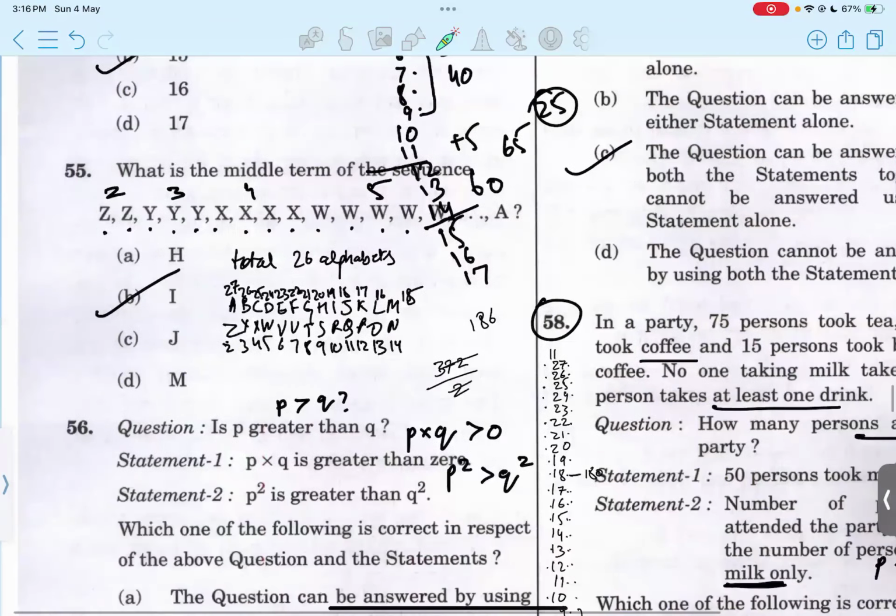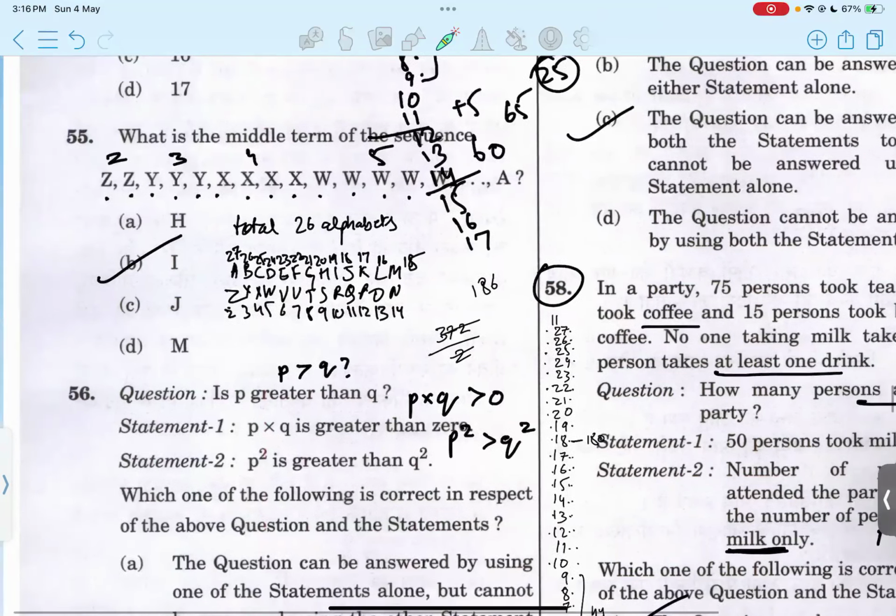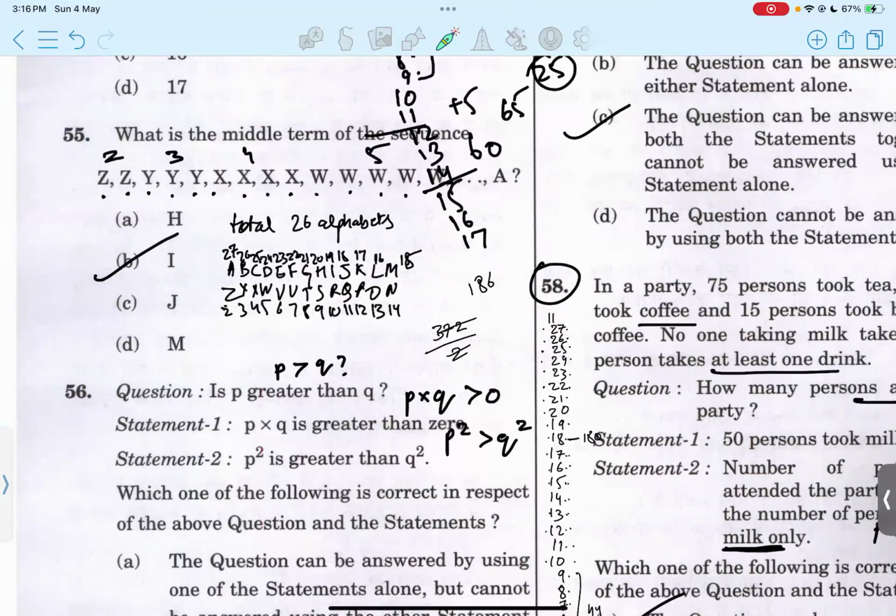In question 55, what is the middle term of the sequence given here? Firstly, identify that we are going in reverse: Z occurs 2 times, then Y becomes 3 times, X becomes 4 times. Likewise, the total number of alphabets is 26, and we put in the numbers in order to total them and get to the right middle term. In a way we're calculating the average, so it should be I. Option B.